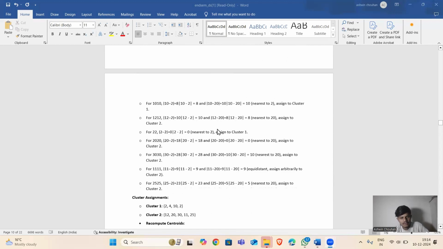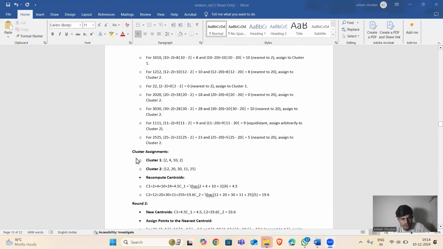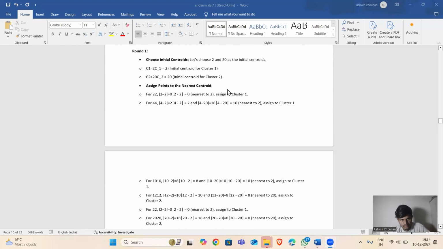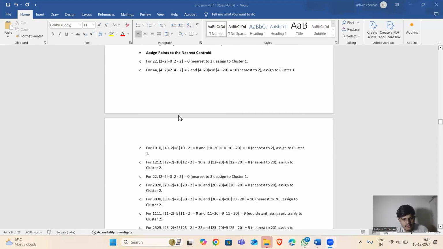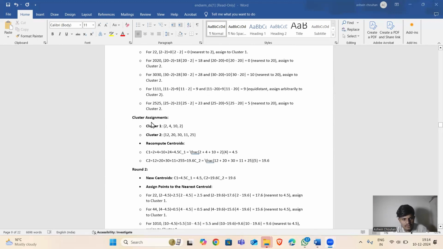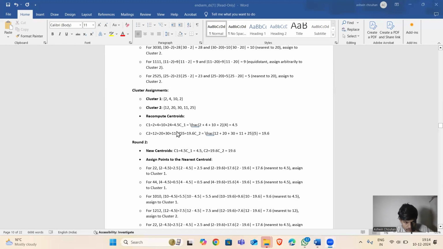By repeating the same step again and again, we get the same cluster assignment.